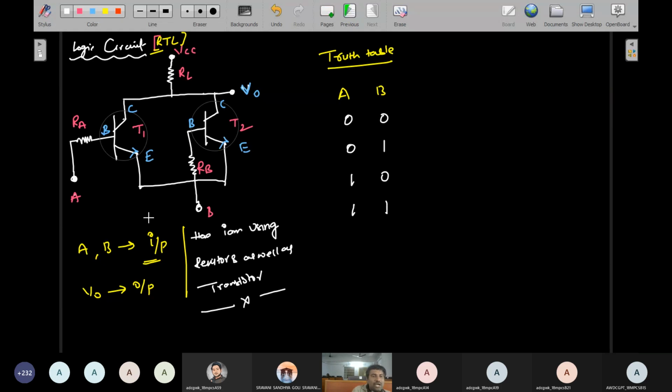When I apply 0 0 to these two inputs, what type of output will come? First of all, I will explain step by step using this logic symbol.